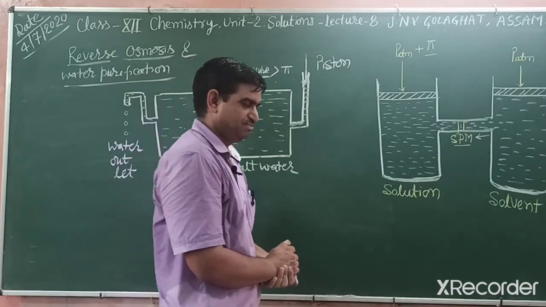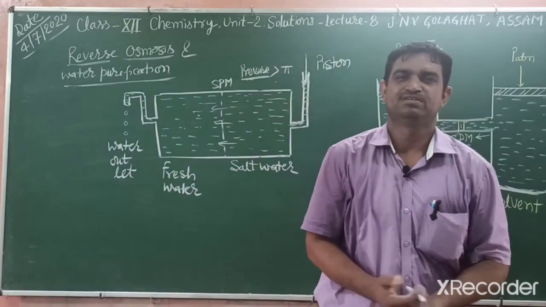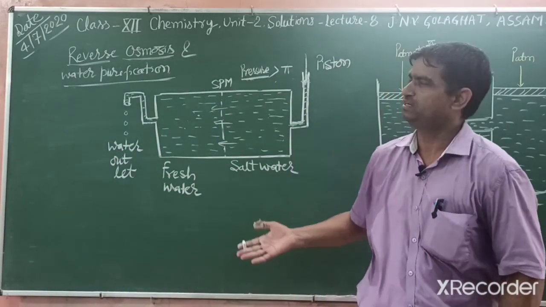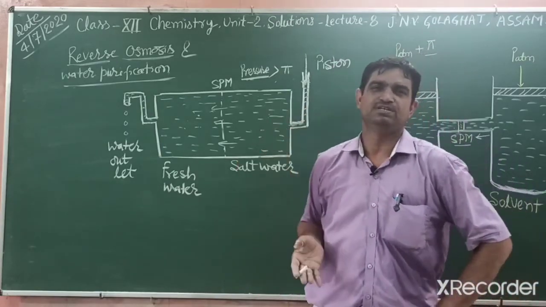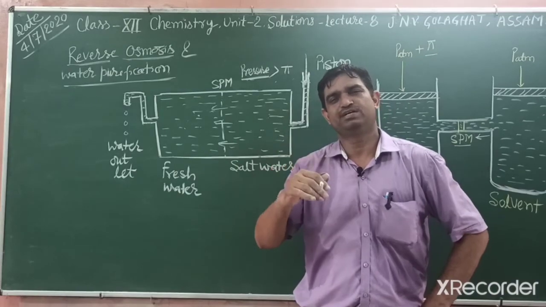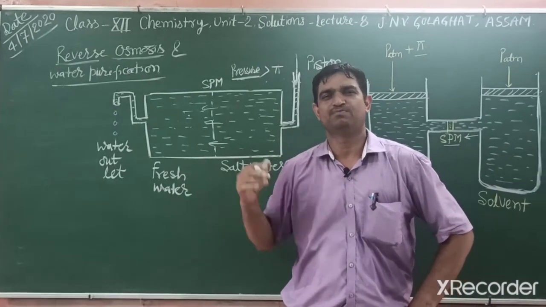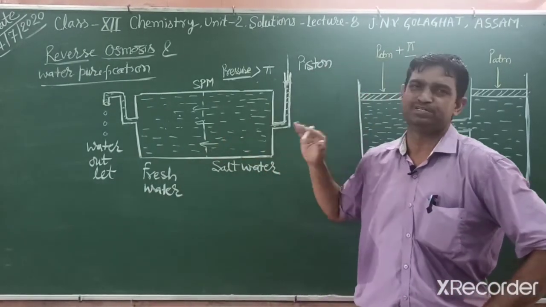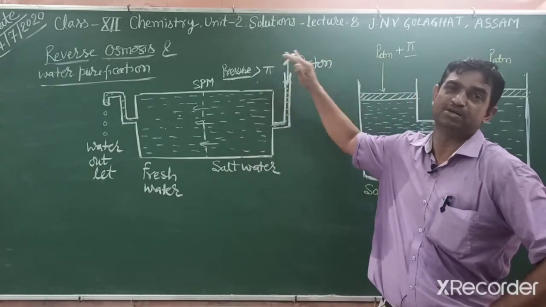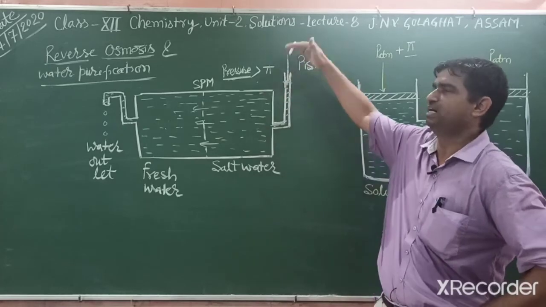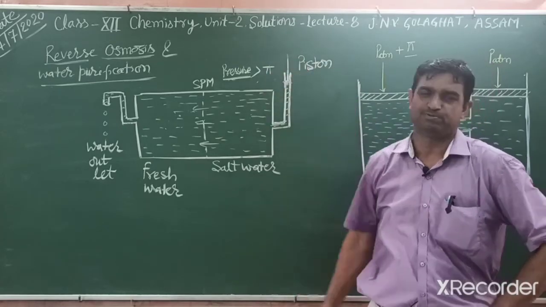In daily life it is very important these days because everyone wants fresh water. You have many times seen RO water purifiers. They apply pressure, so we require electric current, because we have to apply pressure in this process.